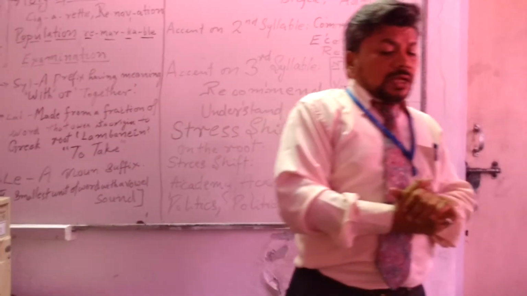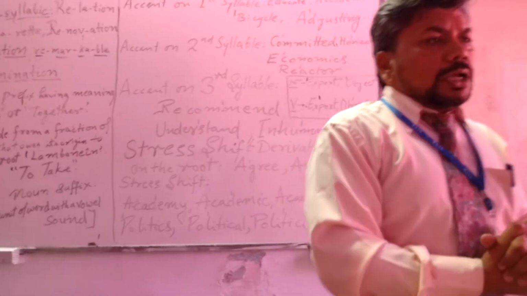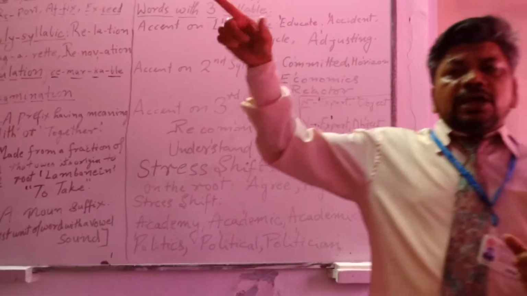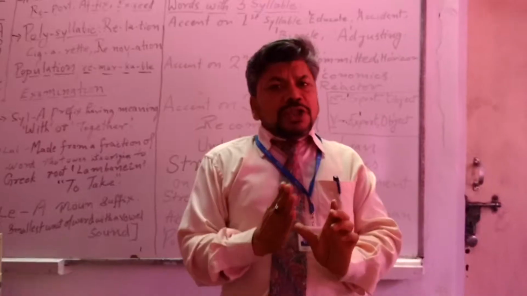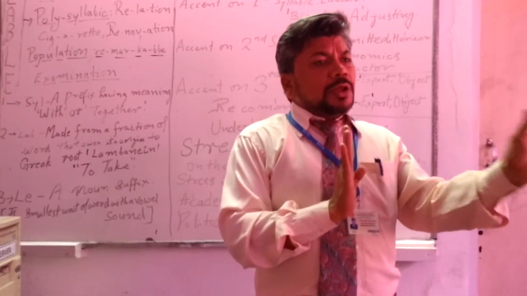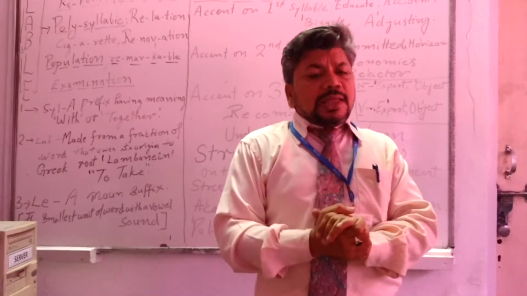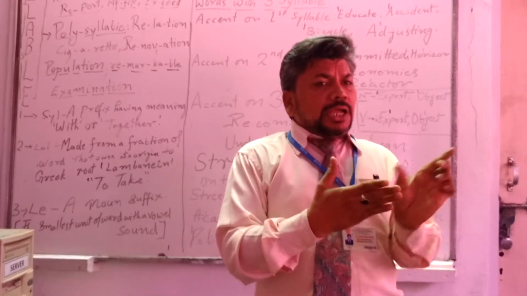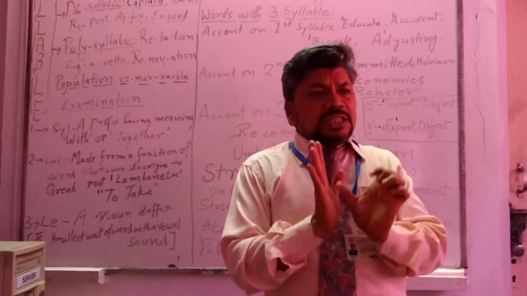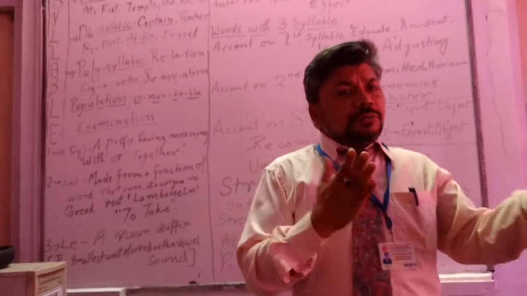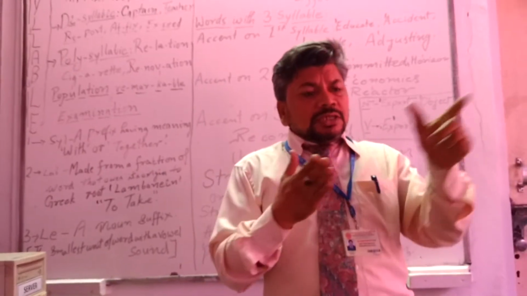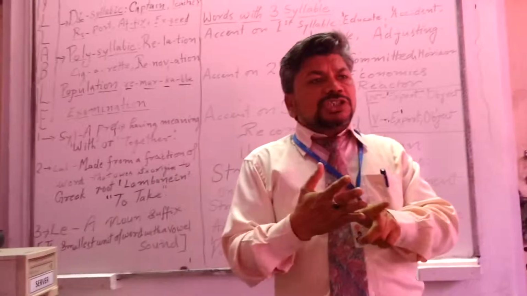Even beyond that, there is one rule for words ending with the ATION spelling, for example, nation. The rule is that the penultimate syllable will be stressed. The meaning of penultimate is last but one, meaning the second last syllable will be stressed.